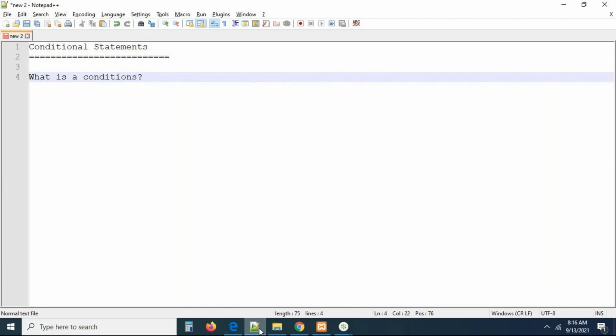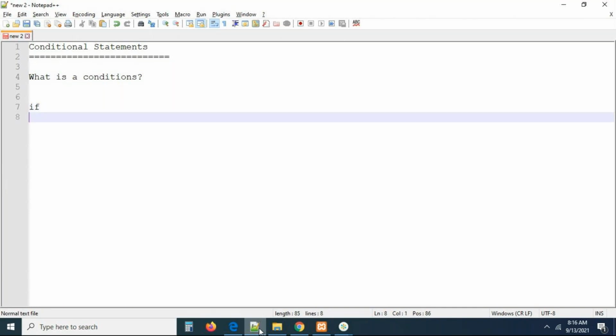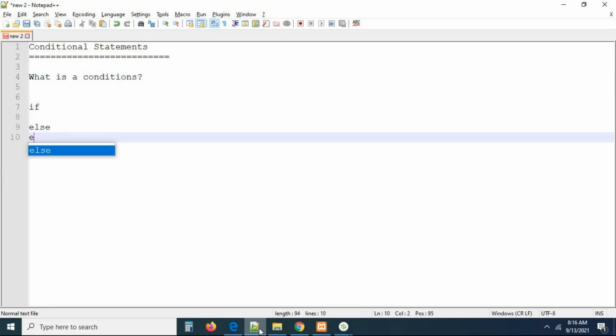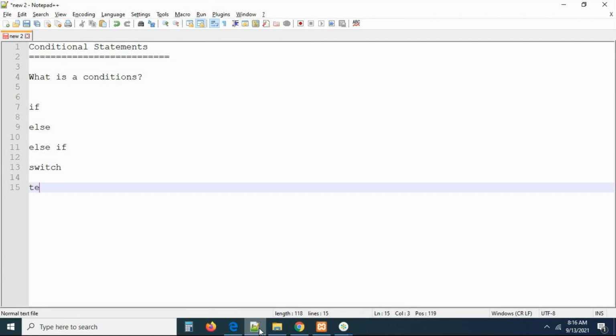Now, the conditional statements we are able to see. Everybody knows if, else, else if, right? And we can use switch cases also, and the ternary operator also. This is the ternary operator. This is also called a simple if else statement, guys.